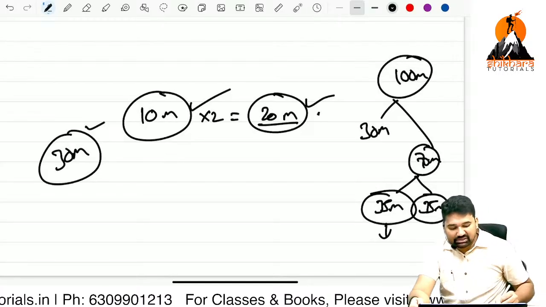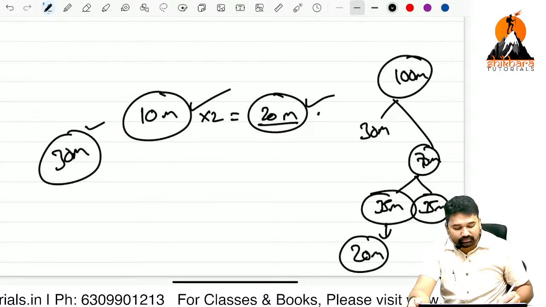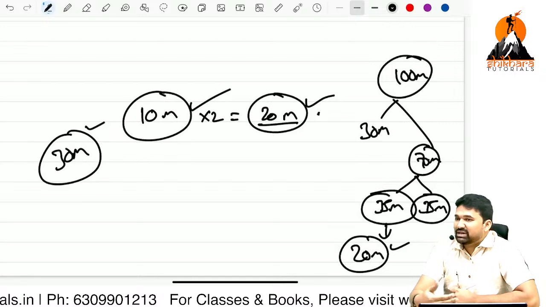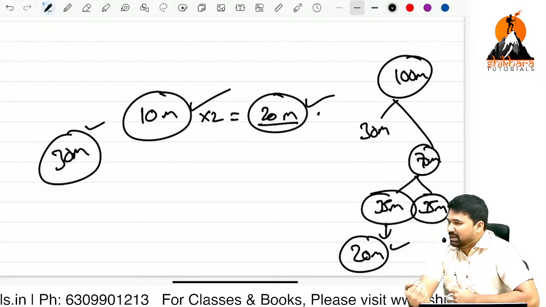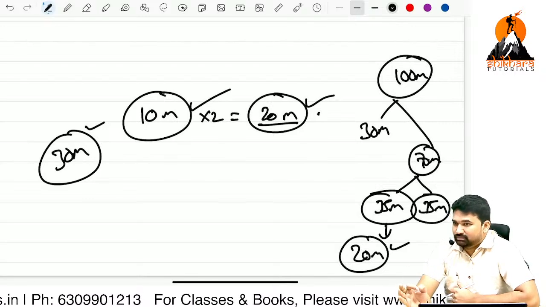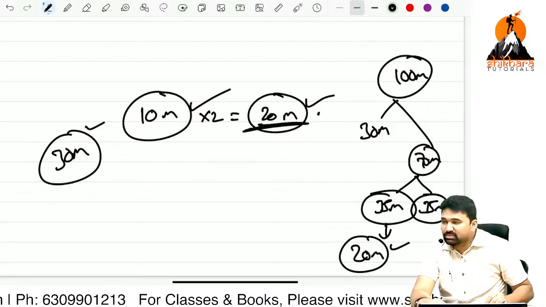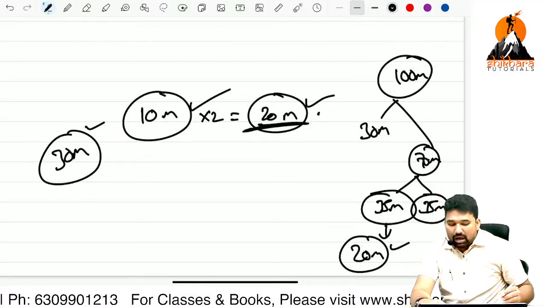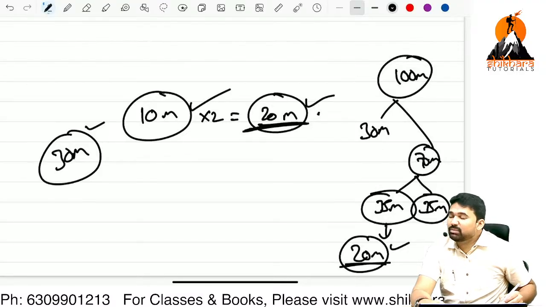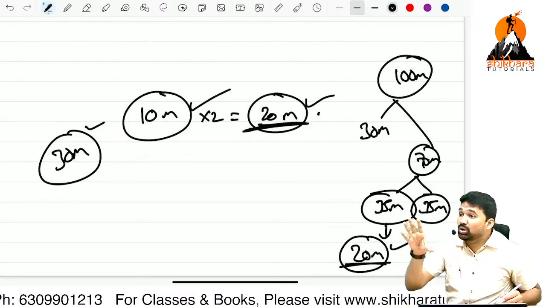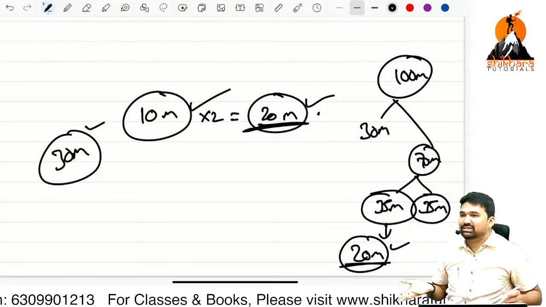Around 20 marks. It may come to more than 20 also, but I am expecting just 20 marks. So how many marks have you already scored in MCQs? 20. How many marks have you scored from the descriptive point of view, where you have prepared only 50%?